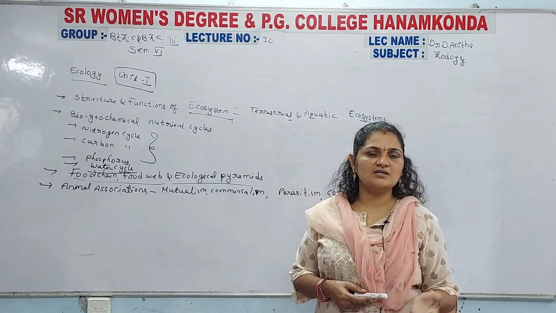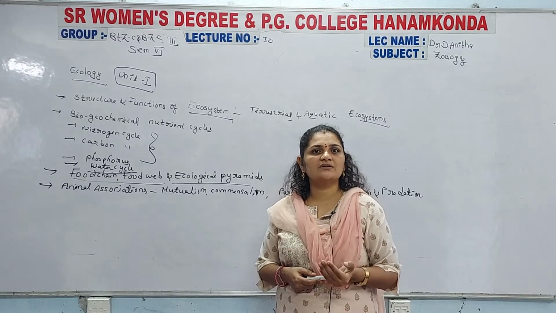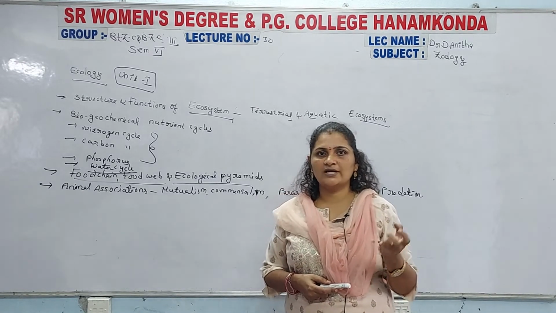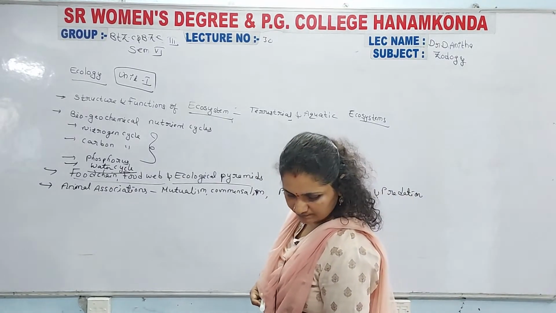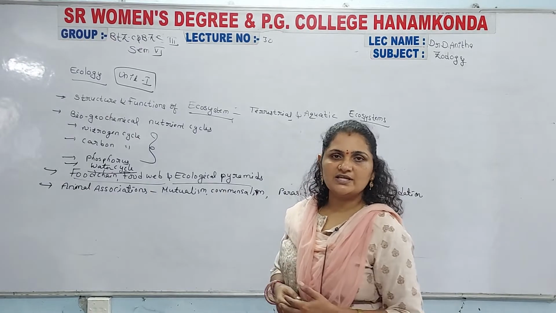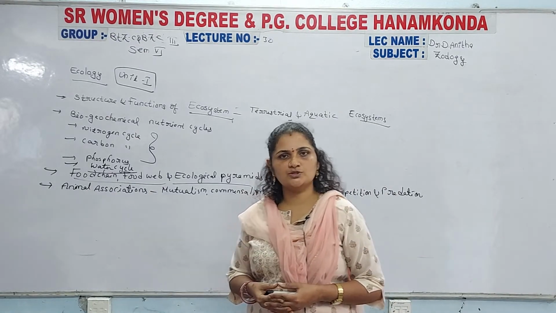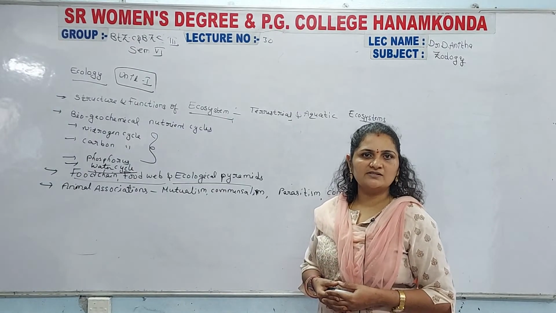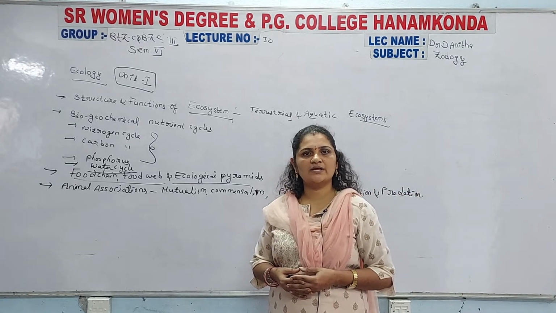Some of the diseases caused by parasites also lead to the death of the particular host. So this animal association is a harmful association. Why? Because the parasites may cause a great effect on the host body. The different parasites are also available. Some of the parasites are completely internal, and some are external parasites.